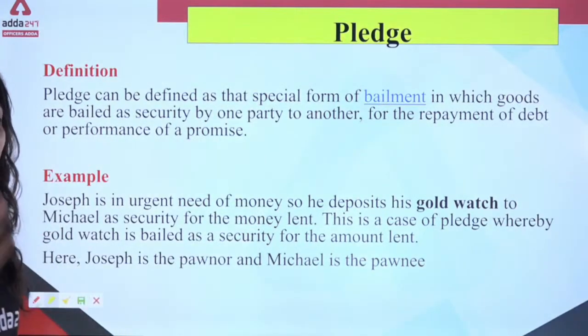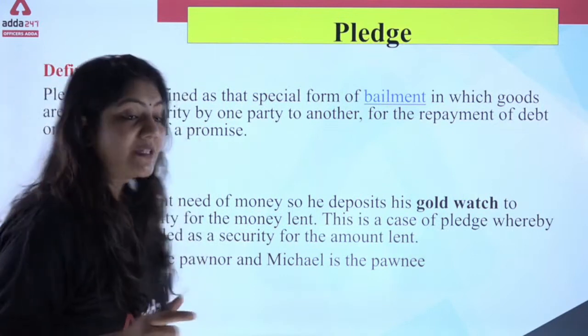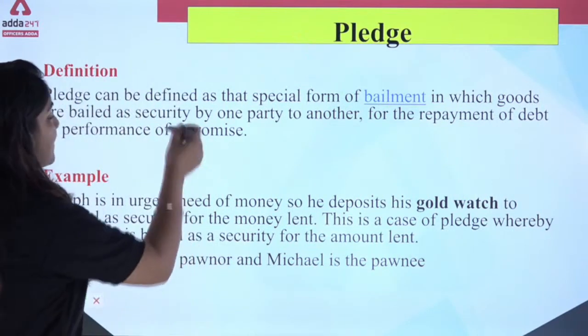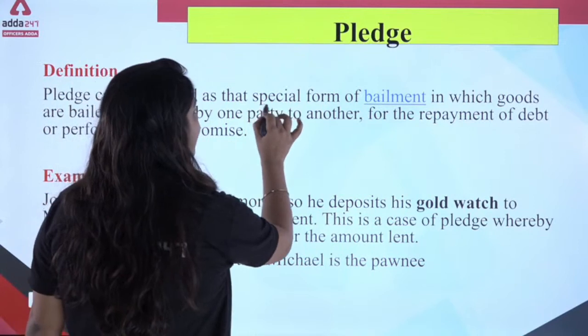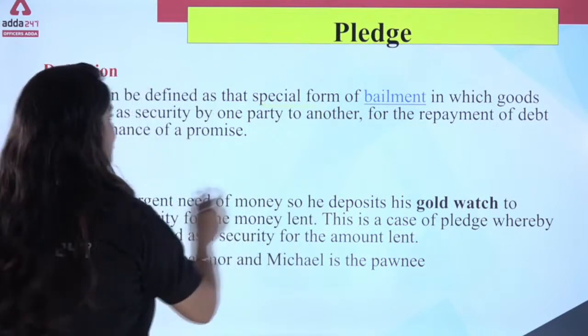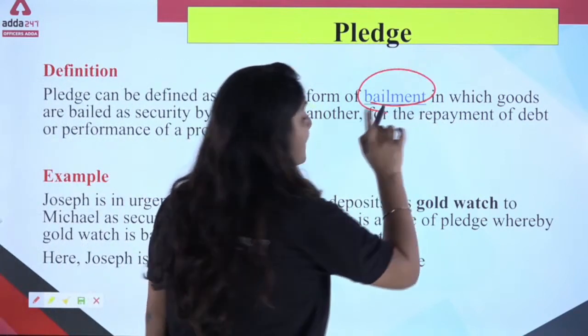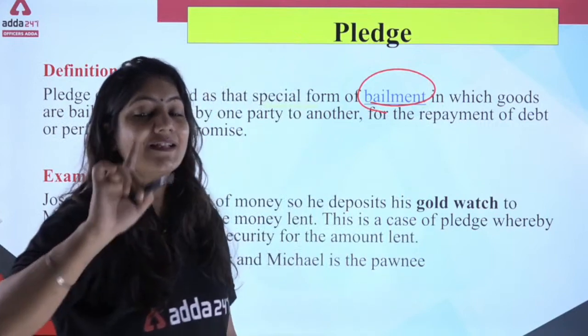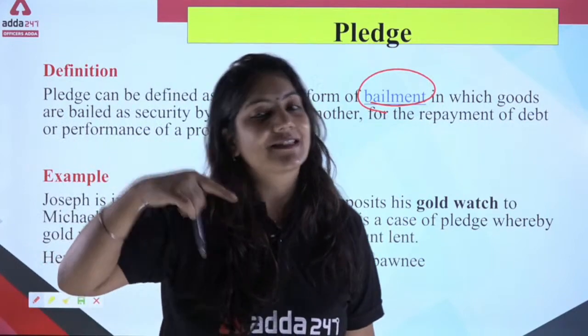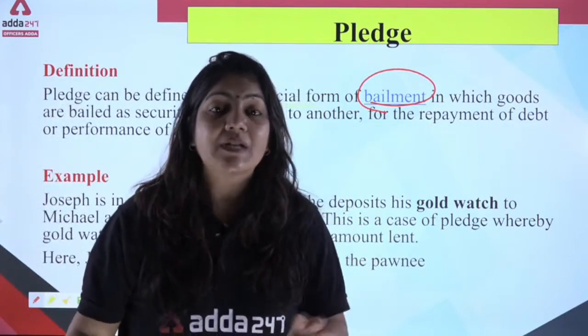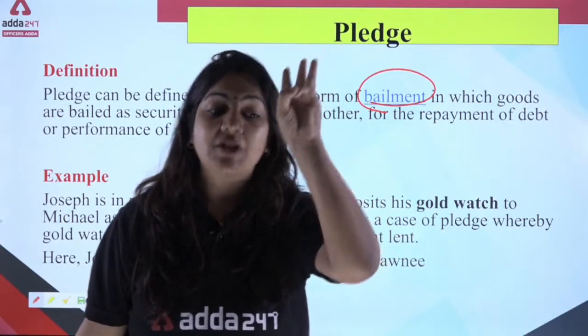Now you can easily understand the particular definition. Now see what this one is. Pledge can be defined as a special form of bailment. Bailment is also one type of security, which we will discuss in the next class. Today we have to discuss only three types of security.